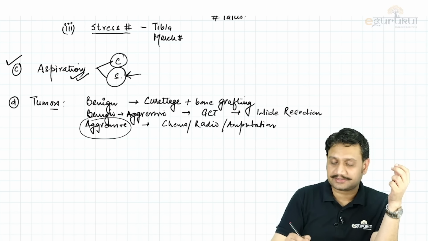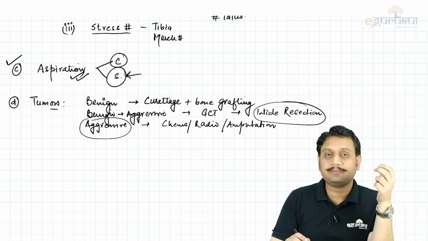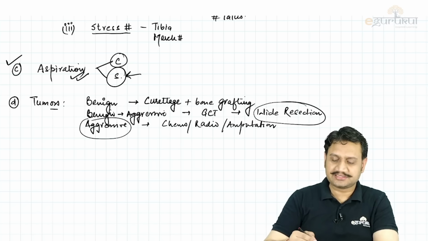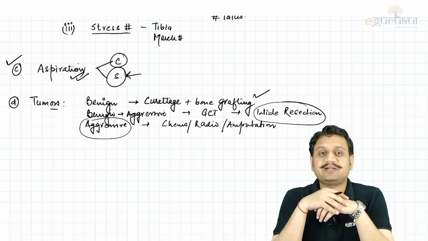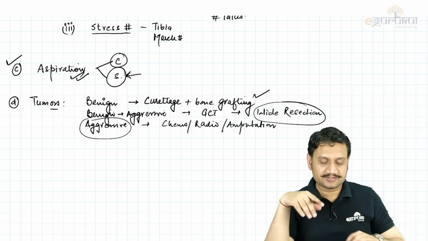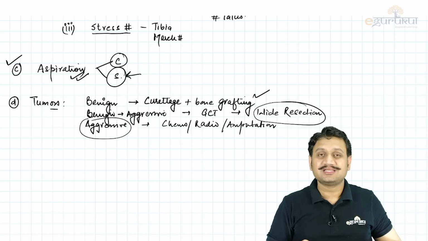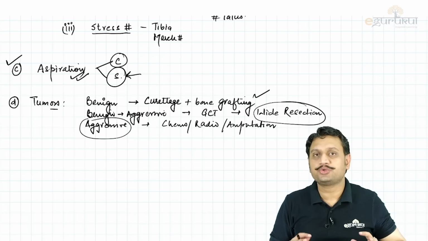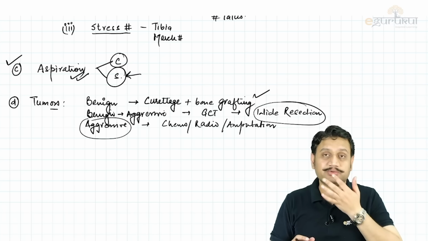So please remember this. Here also, in the benign aggressive lesion, if you think that it is going into aggression, then wide resection. Otherwise, majority of the tumors, they will be better by curettage and bone grafting. Majority of them are going good by curettage and bone grafting. Okay, that is for tumors. So tumors, infections, trauma, routine investigation, this is how you go step by step.